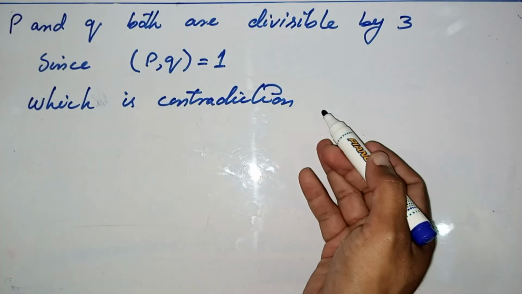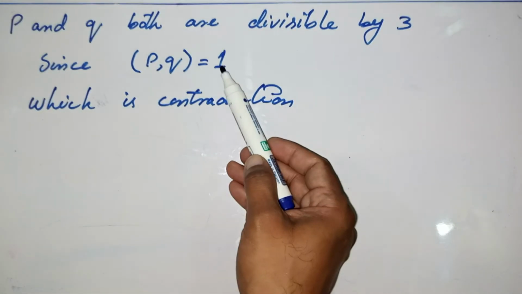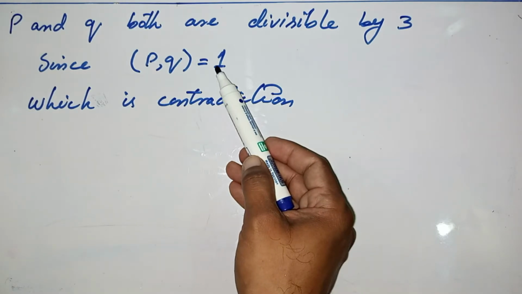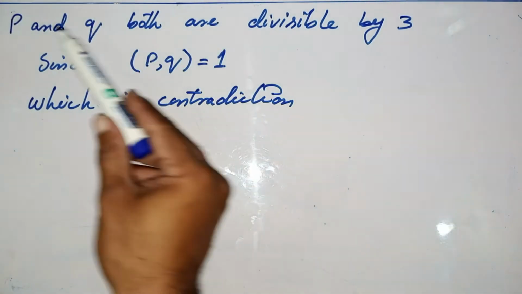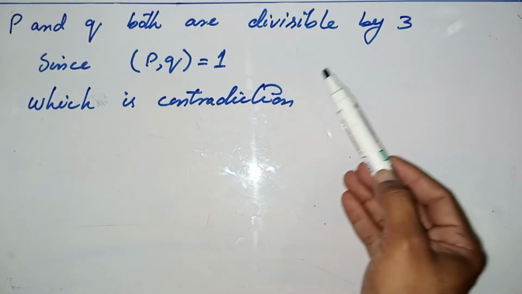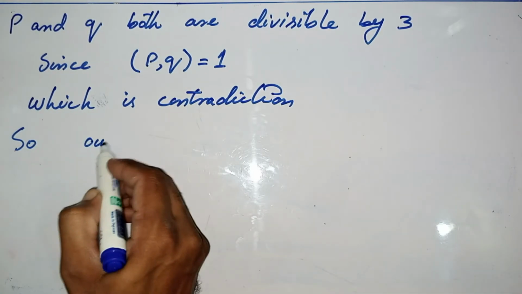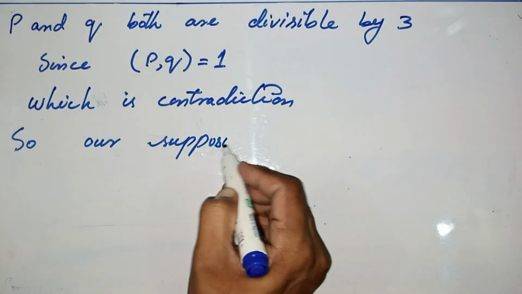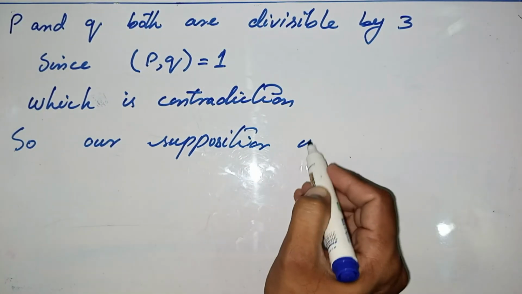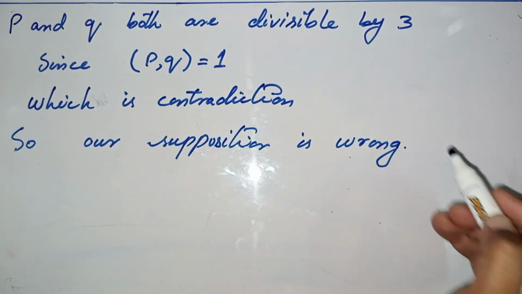Here you can write the reason: GCD of P and Q is 1, but in the process of proof you have shown that GCD of P and Q is 3, which is a contradiction. So our supposition is wrong. What we have supposed?